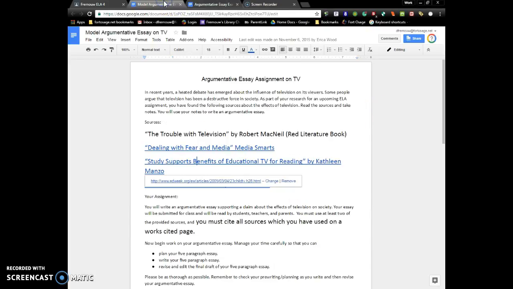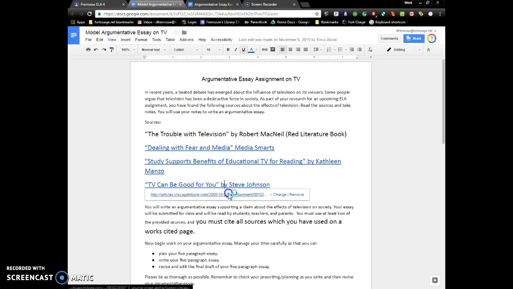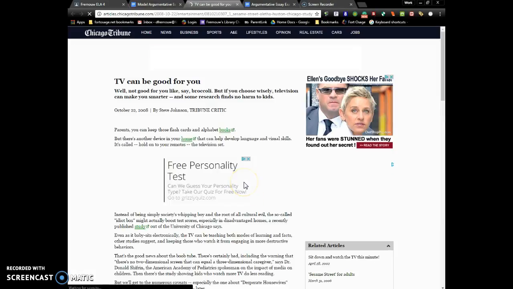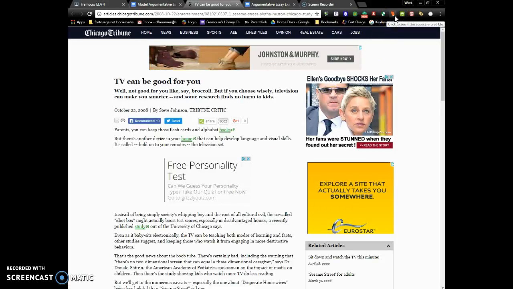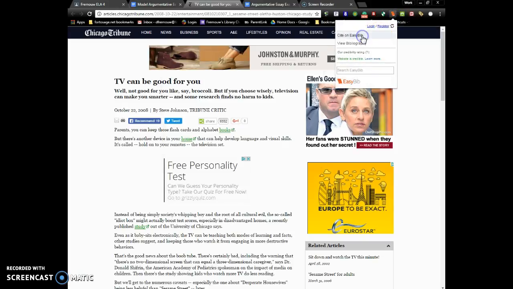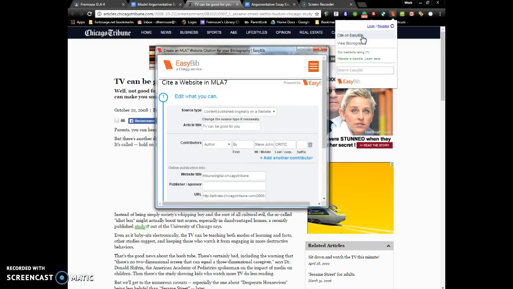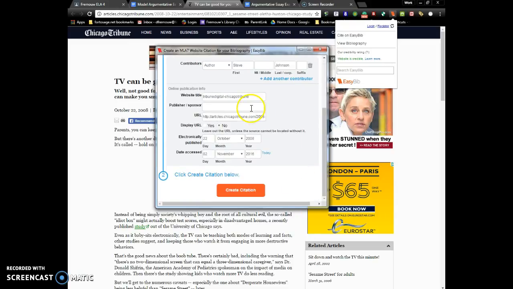So if we go back to the original assignment, we can click on TV Can Be Good for You and go to that article. The same process applies here. Click the orange book in the top of your page. Click Cite on EasyBib. Look for inaccuracies. For example, this has the author's first name as by, but it's Steve. It has the author's full name and middle initial, so we'll get rid of that. And the author's last name should not be Critic, but Johnson. So check that the computer didn't make any mistakes, and then fill in any missing information.